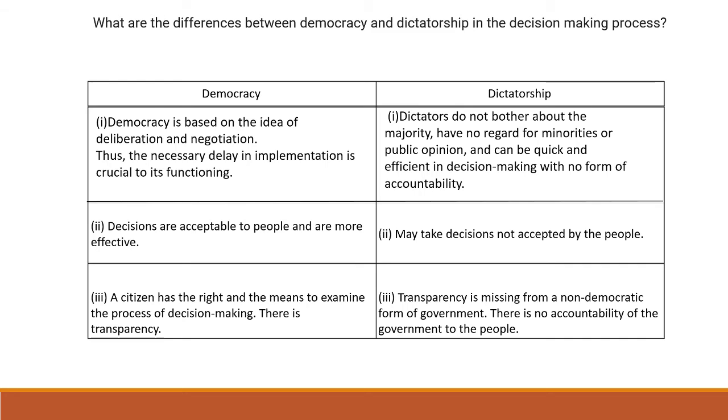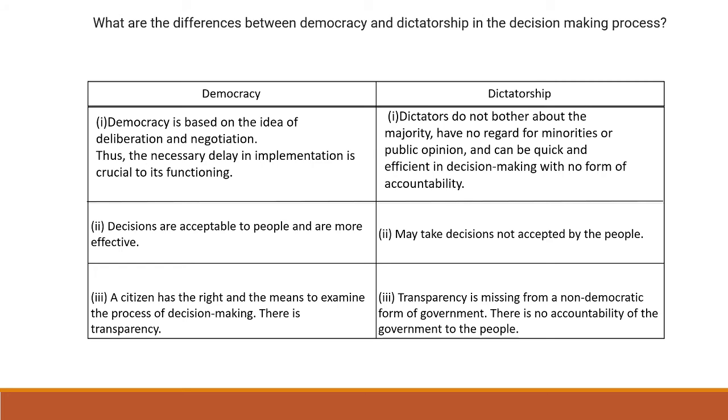Whereas a dictator will not even bother, it does not have any regard for either the majority or minorities as far as public opinion is concerned, and therefore it can be very quick because it does not have to consult with anyone. That is why dictatorships can be very quick with their decisions, but that is not necessarily the correct or the right thing to do. Next, decisions must be acceptable to the people, only then can they be taken forward. Dictatorships take decisions whether they are accepted or not by the people. The dictatorship does not bother.